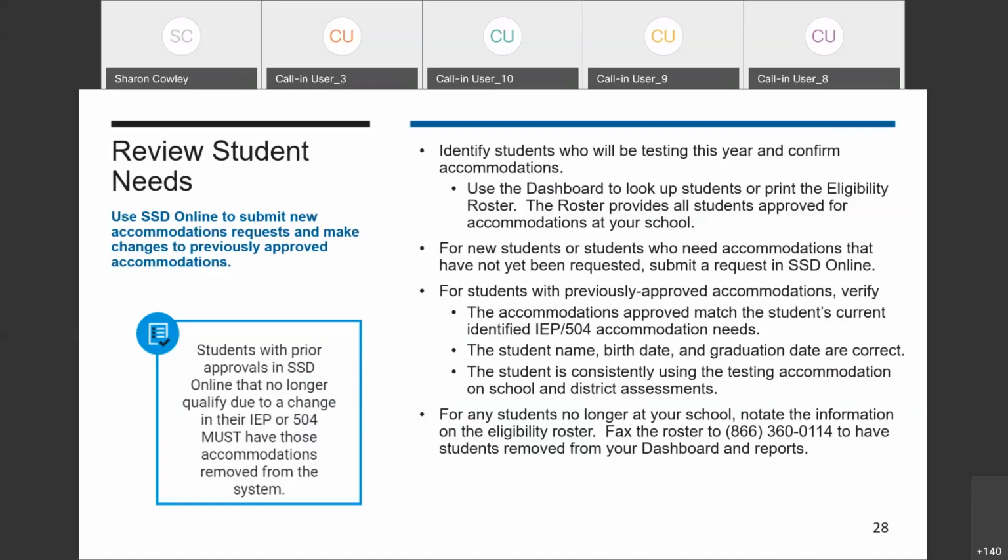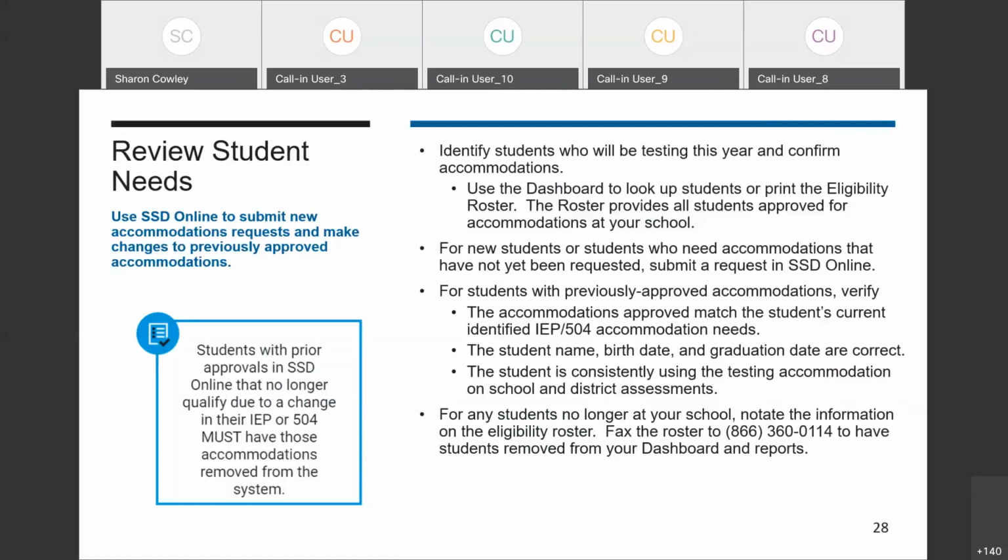Verify that the student's information, such as their name, date of birth, and graduation date, is correct. You'll also want to confirm, based on the plan, that the student is consistently using these accommodations for school and district assessments. For any students that no longer attend your school, you are able to remove them.